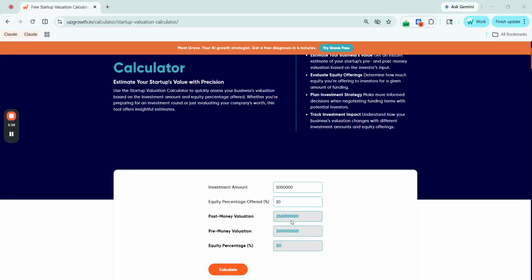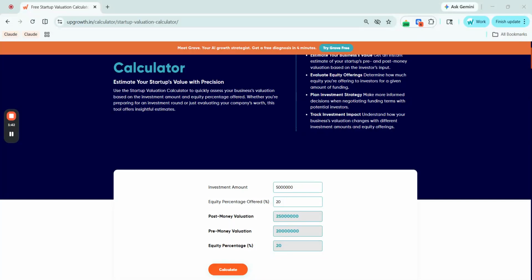So here your post money valuation is around 25 lakh. That is what your business is worth after the investment comes in. And pre money valuation is around 20 lakh. That is what your business was worth before the investor put in their money. And your equity percentage is confirmed as 20%, meaning the investor will own one fifth of your company.